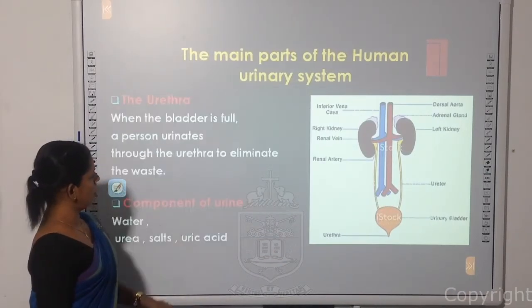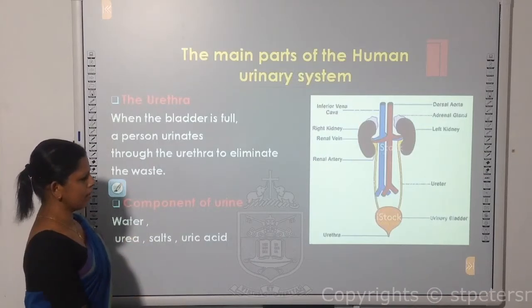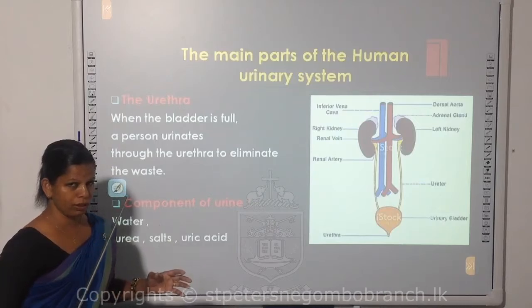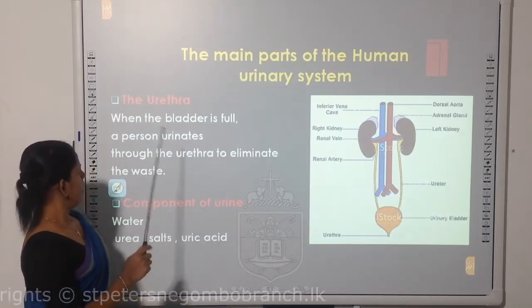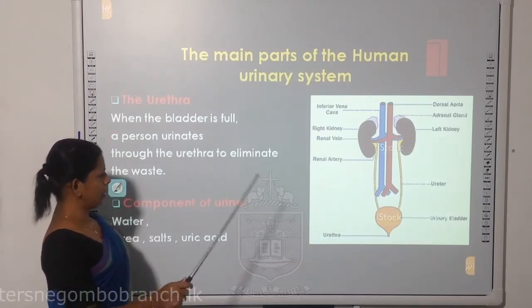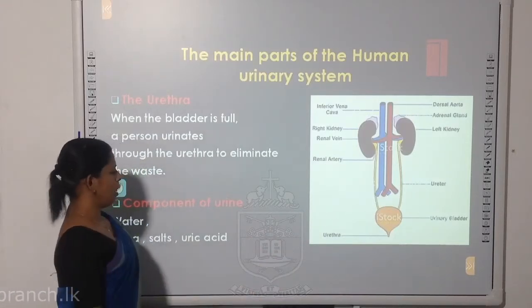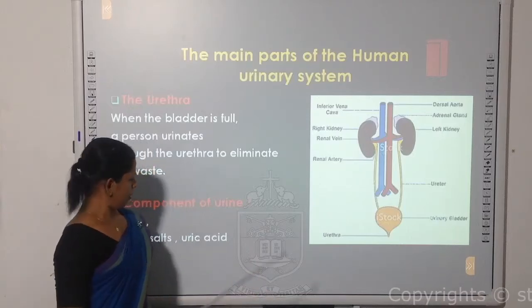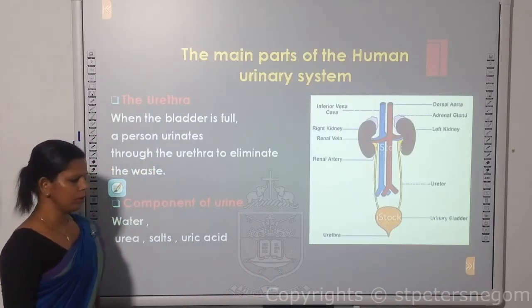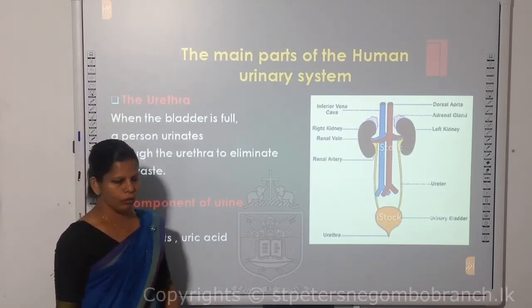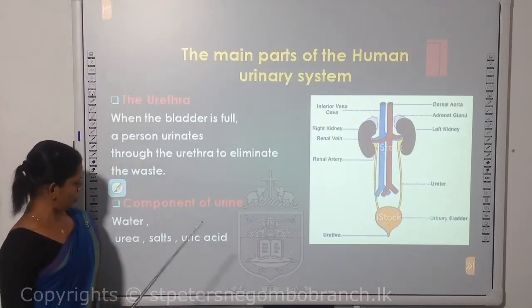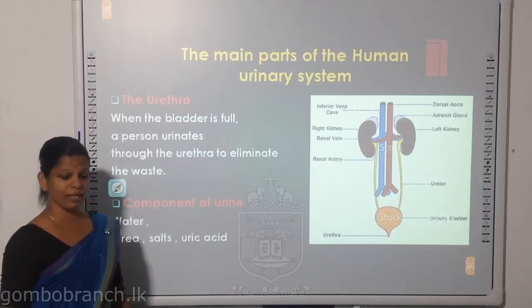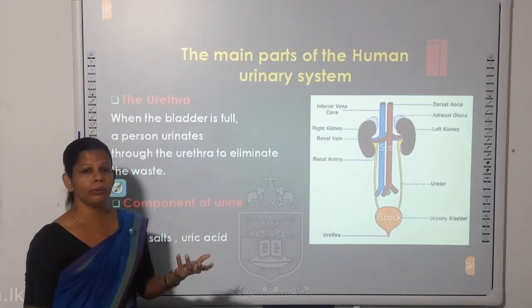Then we are going to talk about the urethra. You can see the urethra here. When the bladder is full, what will happen? The person urinates through the urethra to eliminate the unwanted product, that means nitrogenous waste. What are the components of urine? Do you know? Water, urea, salts and uric acid are the components of urine.